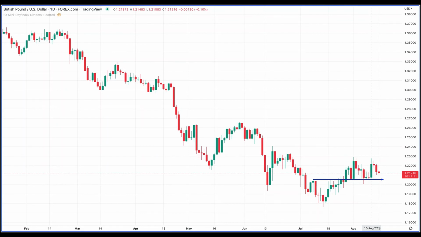So here we zoom into the daily graph of the pound dollar. We can see that price has broken above a prior swing high here, and price is respecting this level cleanly and is consolidating.